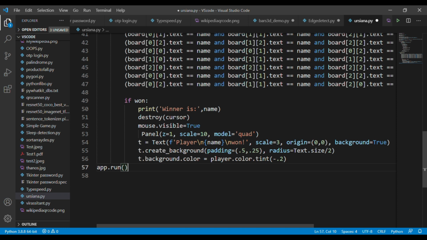And the final step is, if any player won the game by using the above logics, our program will highlight the player name. So this is the final step of this program. Okay, so that's all about the code, and let's run this program.